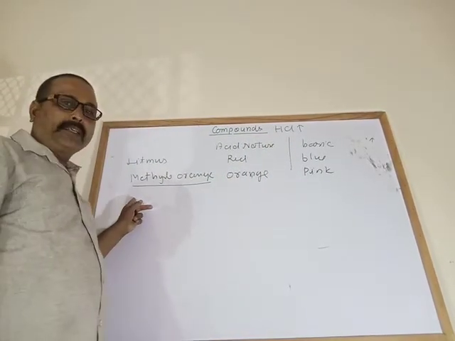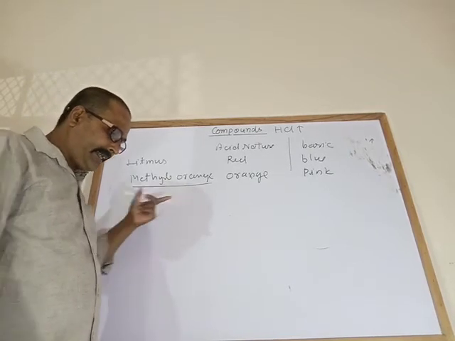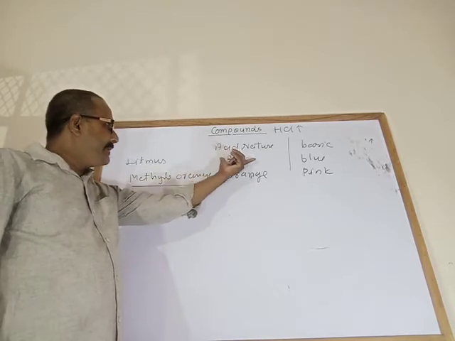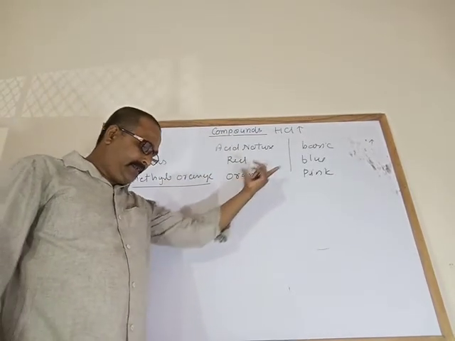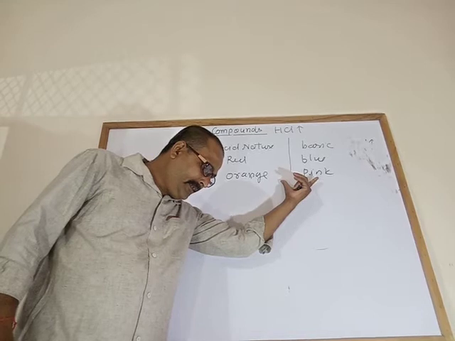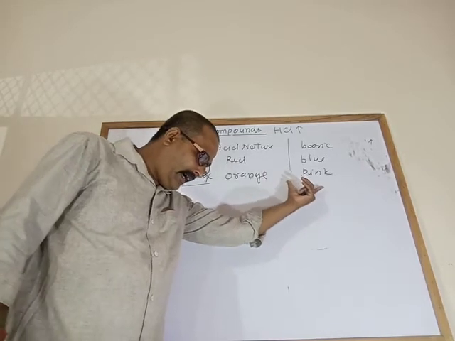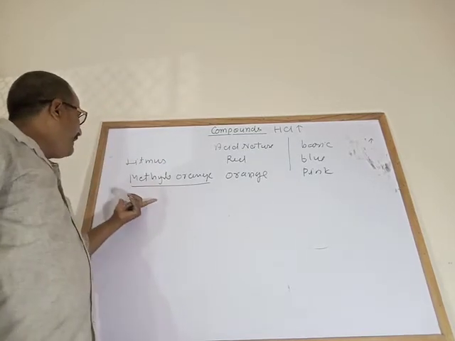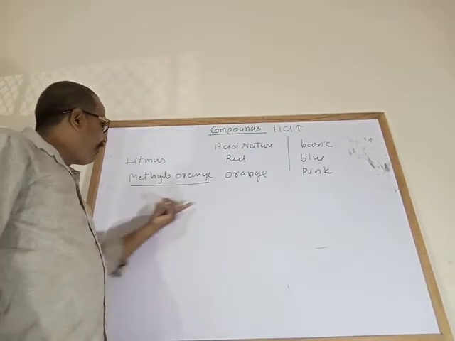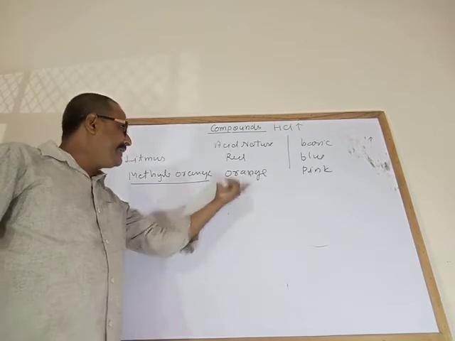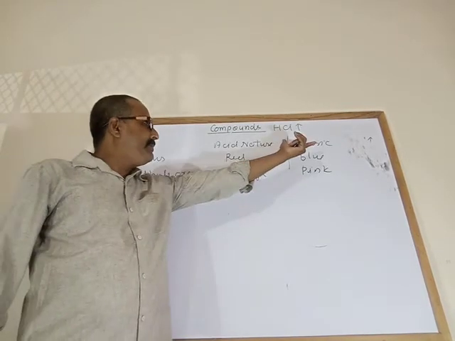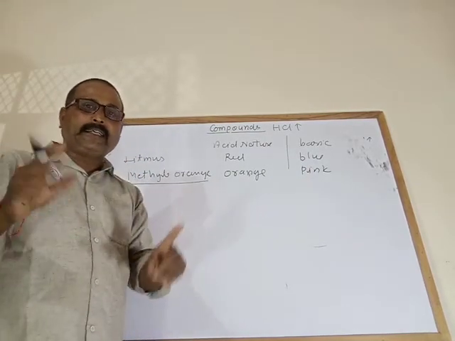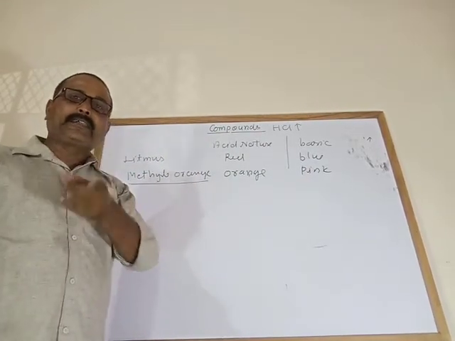Next one, phenolphthalein, that is colorless. In acidic medium, it will be colorless. In basic medium, it will be pink. Now alkaline phenolphthalein, that is pink in basic medium and colorless in acidic medium. I already explained that in the acid base chapter.